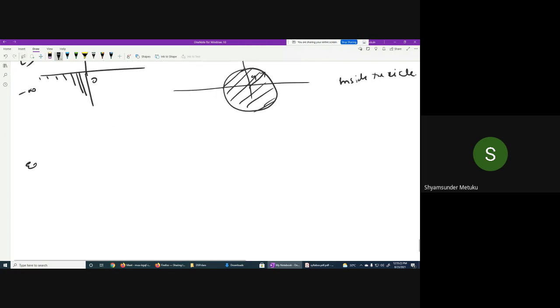Last example. x of n is equal to 2 power n u of n minus 3 power n u of minus n minus 1. Straight away you can say, what is this? Z by Z minus 2, that is 1 by 1 minus 2 z inverse.